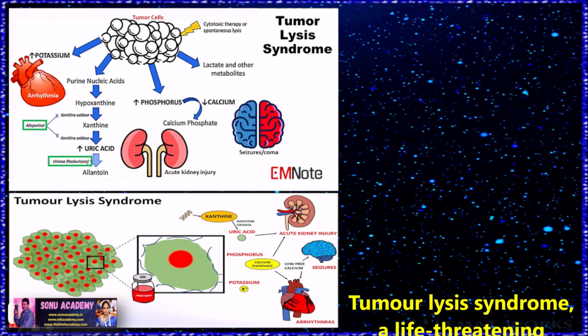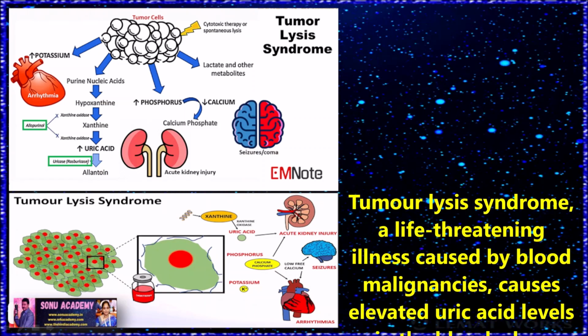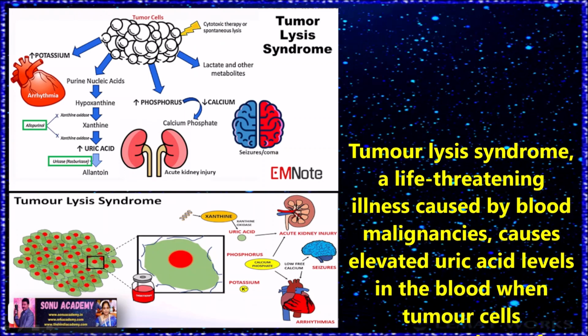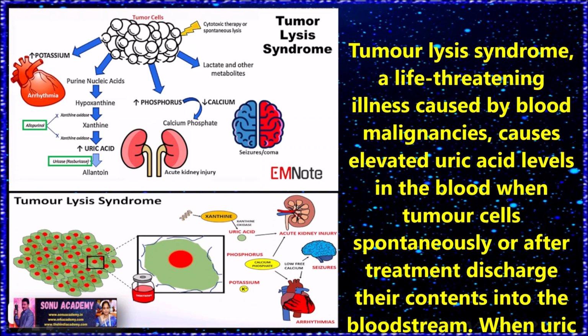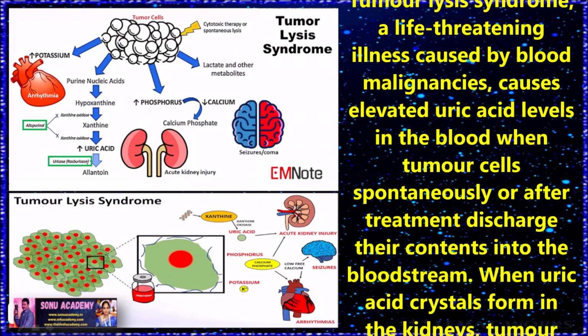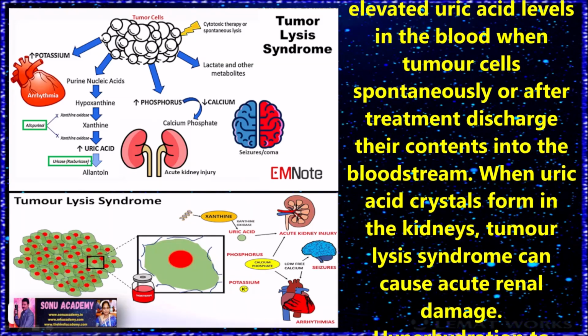Children, now let us discuss tumor lysis syndrome in detail. Tumor lysis syndrome, a life-threatening illness caused by blood malignancies, causes elevated uric acid levels in the blood when tumor cells spontaneously or after treatment discharge their contents into the bloodstream.